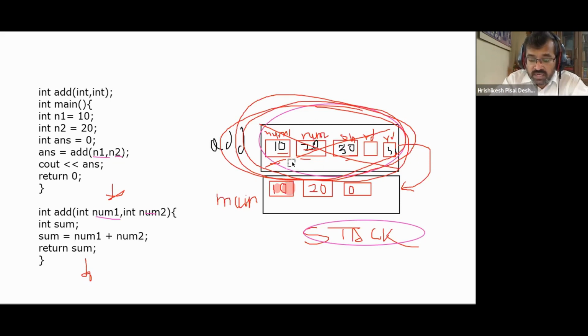So this activation record has to be created and destroyed. On entering the function, memory has to be allocated, and on leaving the function, memory has to be deallocated. All these important operations are done on your stack. So stack is the area which is used for such kind of operations.